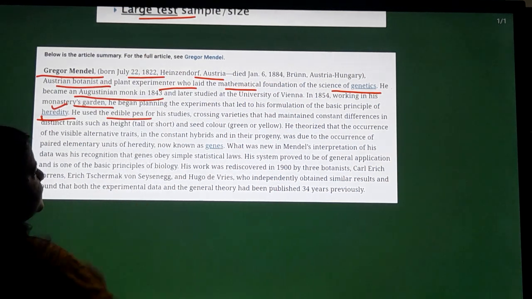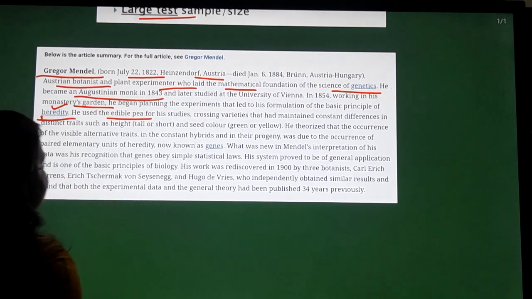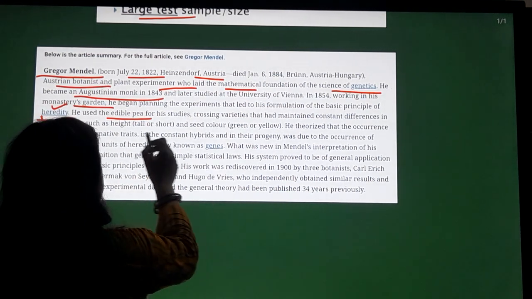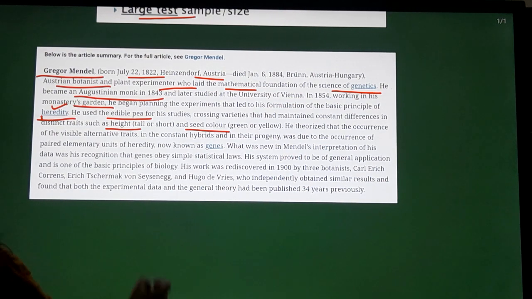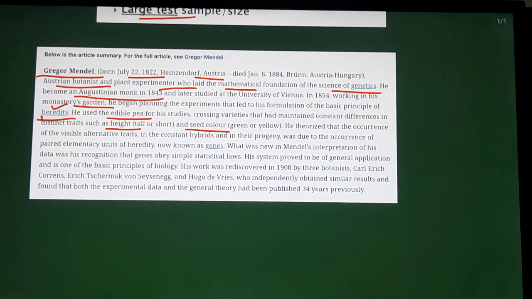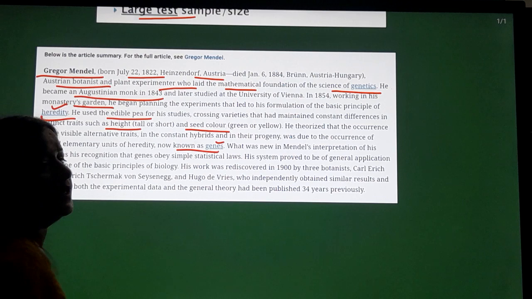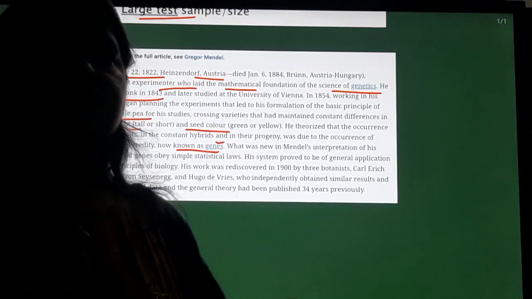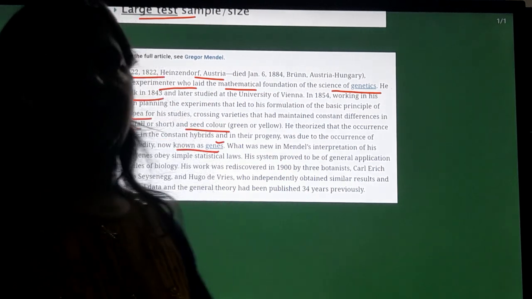He used the edible pea plant for his experiment and he took 7 factors, of which two were plant height and seed color. On the basis of these traits, he gave the inheritance law. He told us about genes. He said that it is a factor. Some factors are transferred from one generation to the next. These factors were later termed as genes.